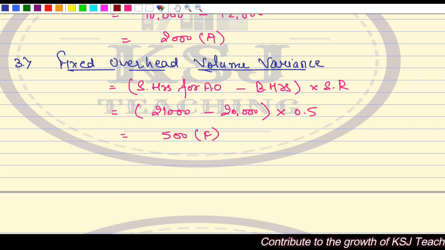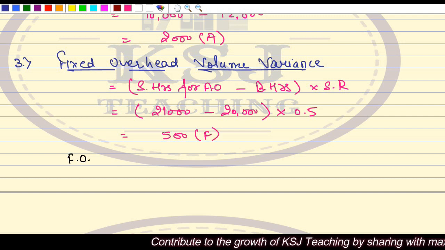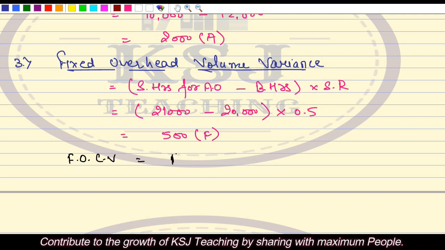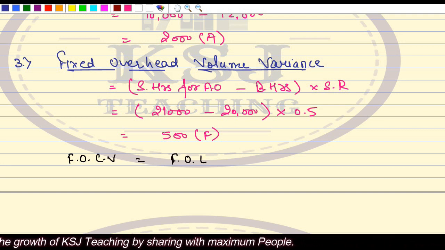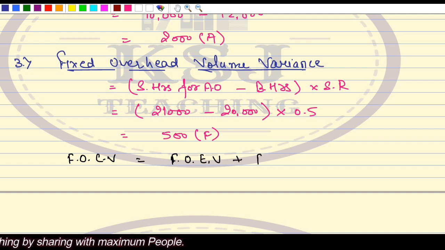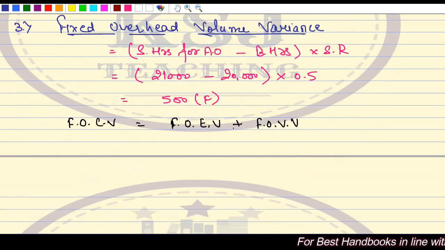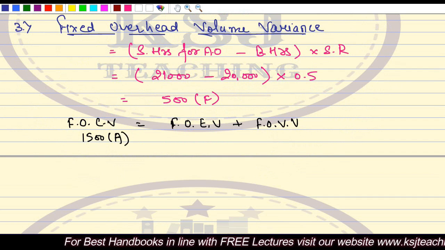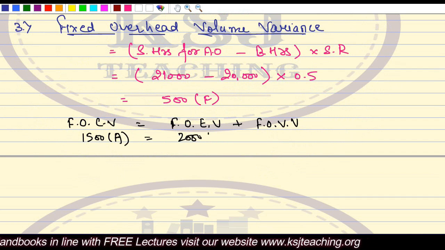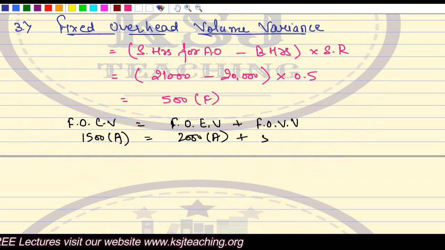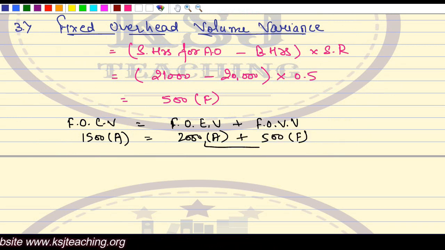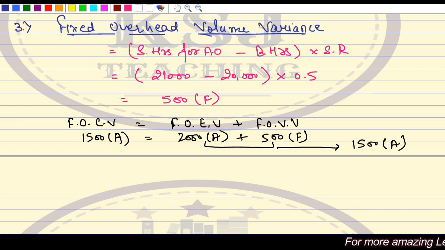From here you can see that fixed overhead cost variance is equal to fixed overhead expenditure variance plus fixed overhead volume variance. The fixed overhead cost variance is 1500 adverse. The expenditure variance is 2000 adverse, and the volume variance is 500 favorable. So the net effect is 1500 adverse.